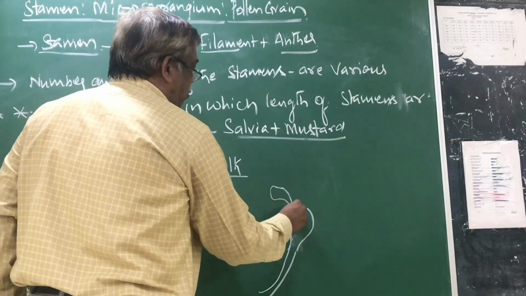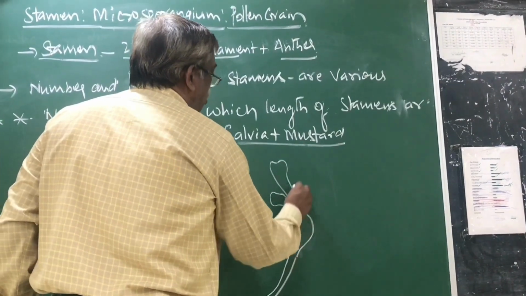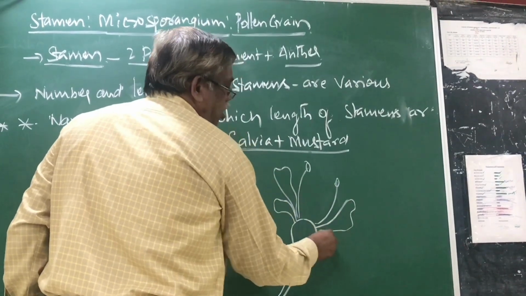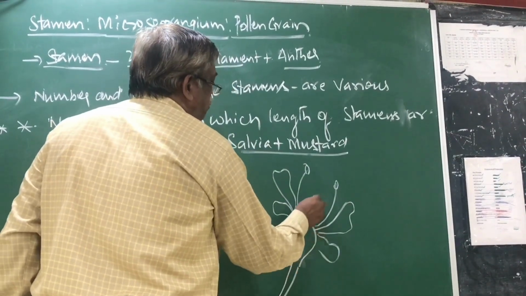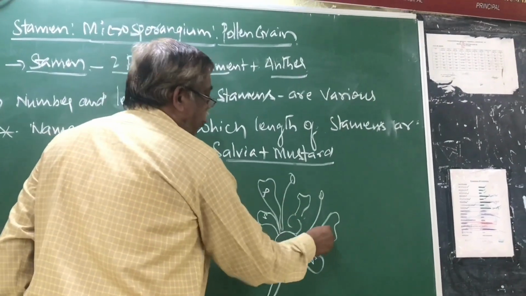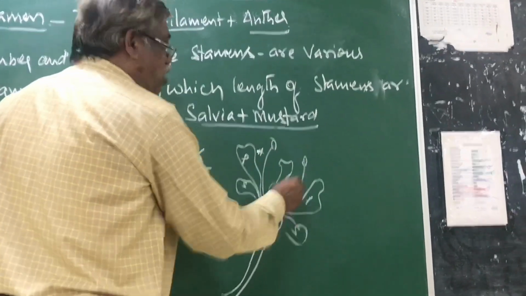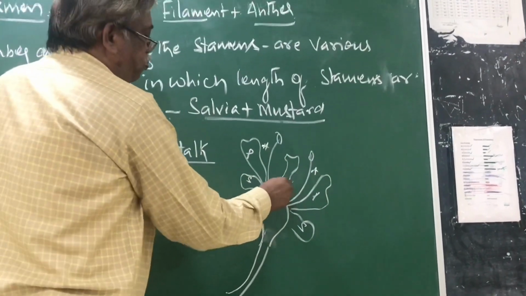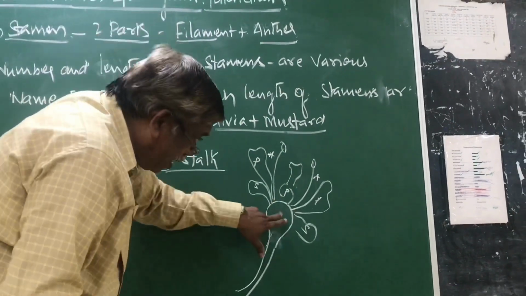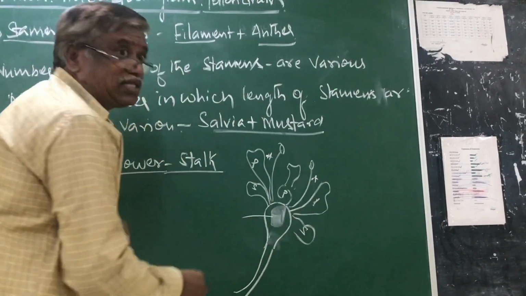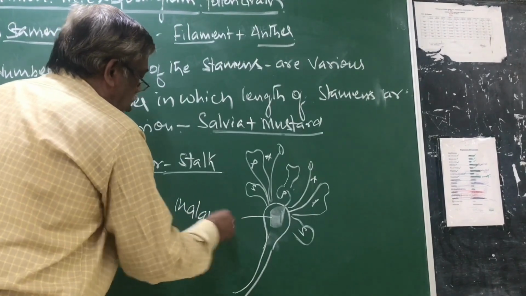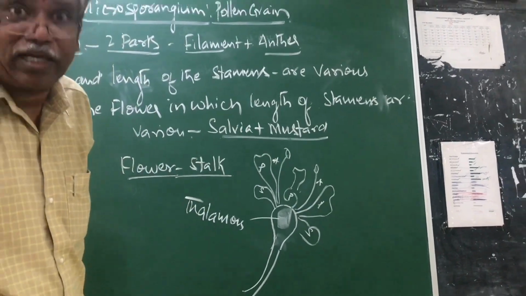This is the sepal, the petal, the stamen, another stamen, the petal, the sepal, and now the pistil. S for sepal, P for petal, A for androecium or stamen, and pistil. All four whorls are arranged on this bulging part, called thalamus, or also called receptacle.